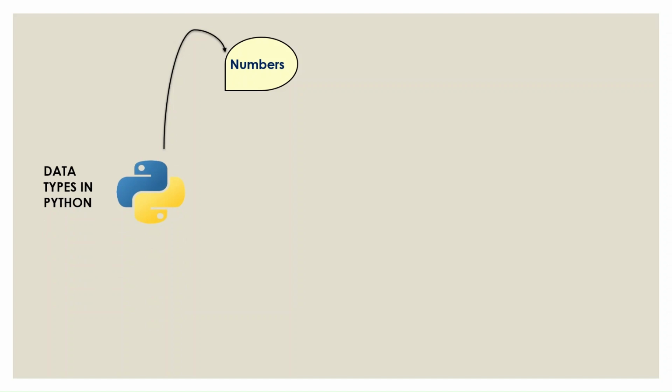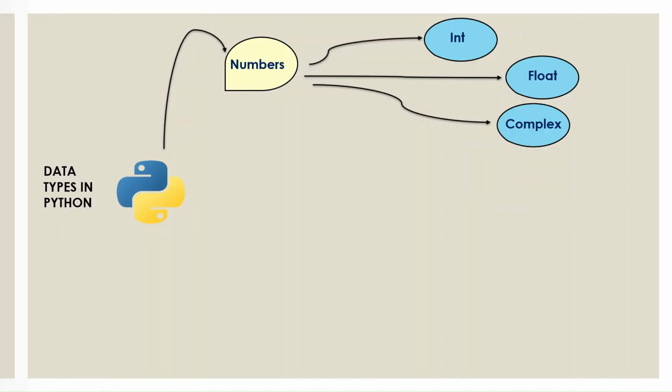As we start with data types in Python, the first one comes with numbers. Numbers, we know, like one, two, or three, whole numbers and all. But there are three more types in numbers, which are integer, float, and complex numbers. So integers are nothing but general whole numbers. Float, on the other hand, is your decimal value, and complex numbers are like your vector forms. The complex one is not used that much, but integer and float are used a lot in Python, so we have to keep that in mind. So integer is the normal number, and float is your decimal value.